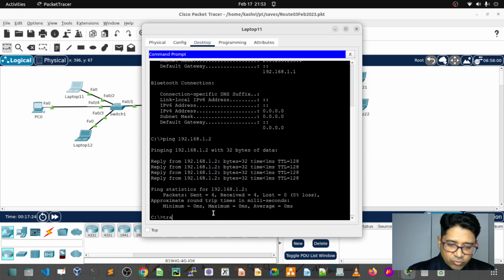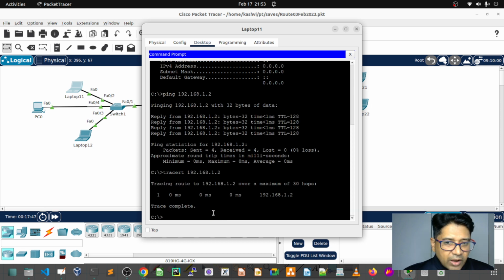So let's do the traceroute. What do you mean by traceroute? The traceroute result will show us how many hops away we are. How many hops away are we? One, on the same router, on the same broadcast domain. You can see we are not outside the broadcast domain. Single hop away. Maximum 30 hops. Hop means how many routers are on the path. I will show you how it's useful.